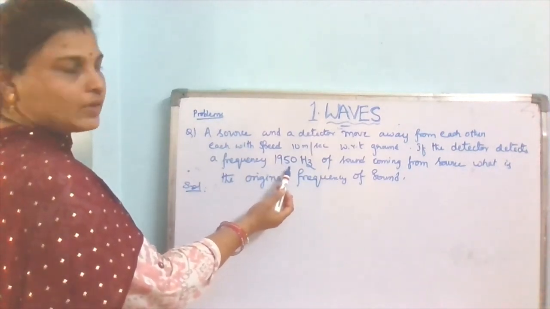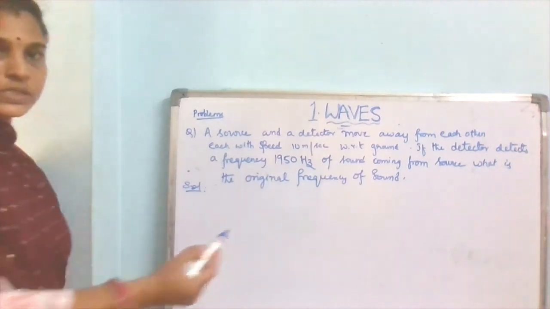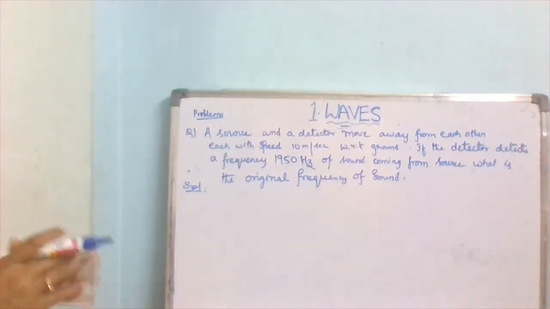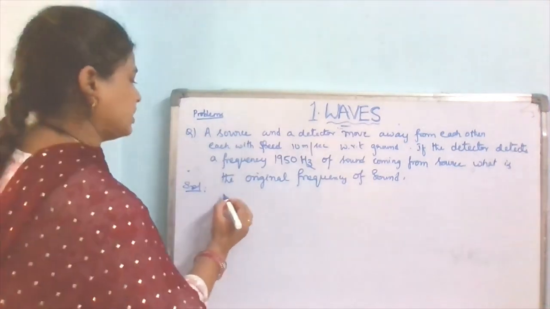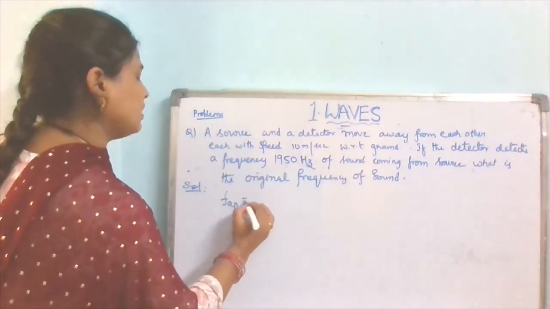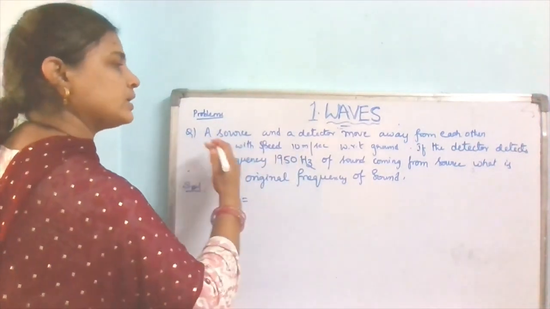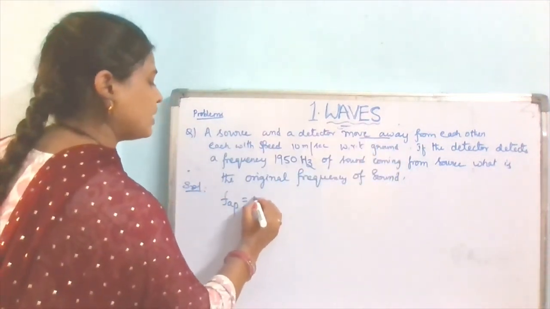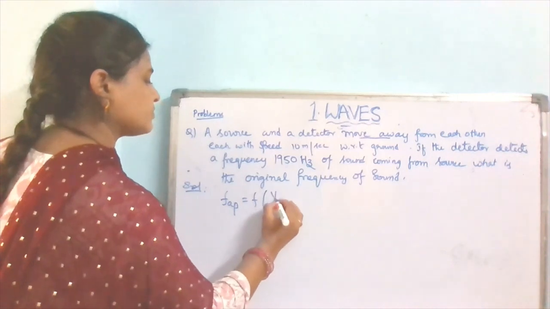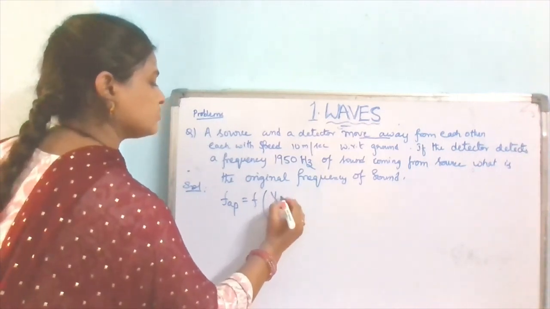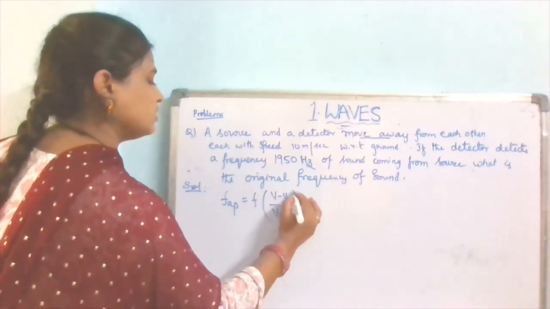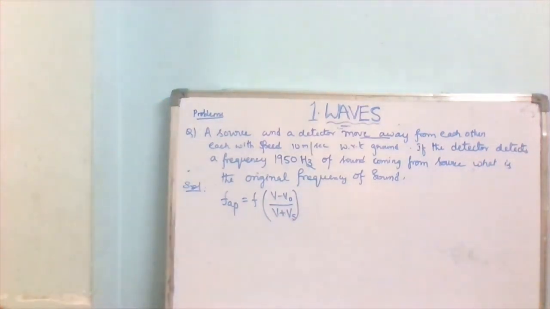And what is the formula? If both source and detector are moving away from each other, we have the formula: V minus V naught by V plus Vs. This is the formula if both are moving away from each other.